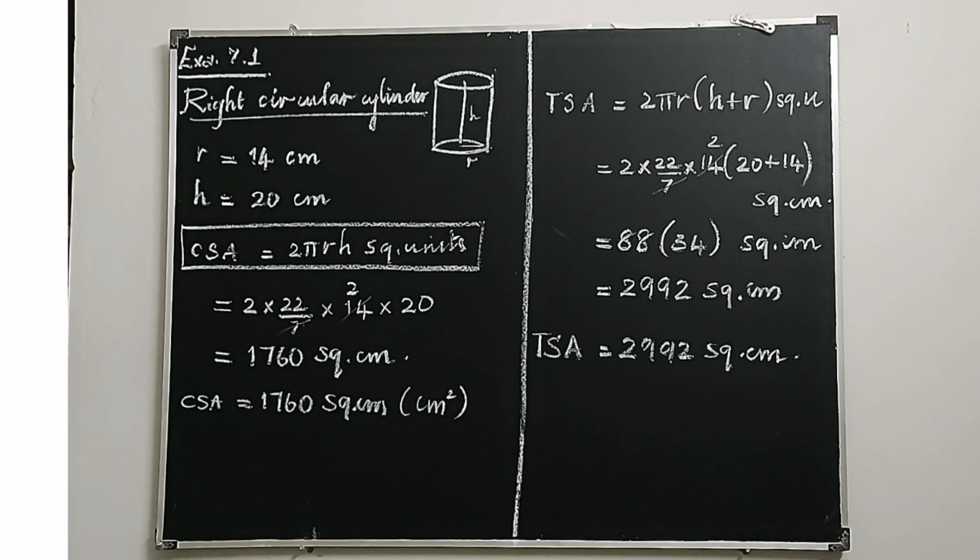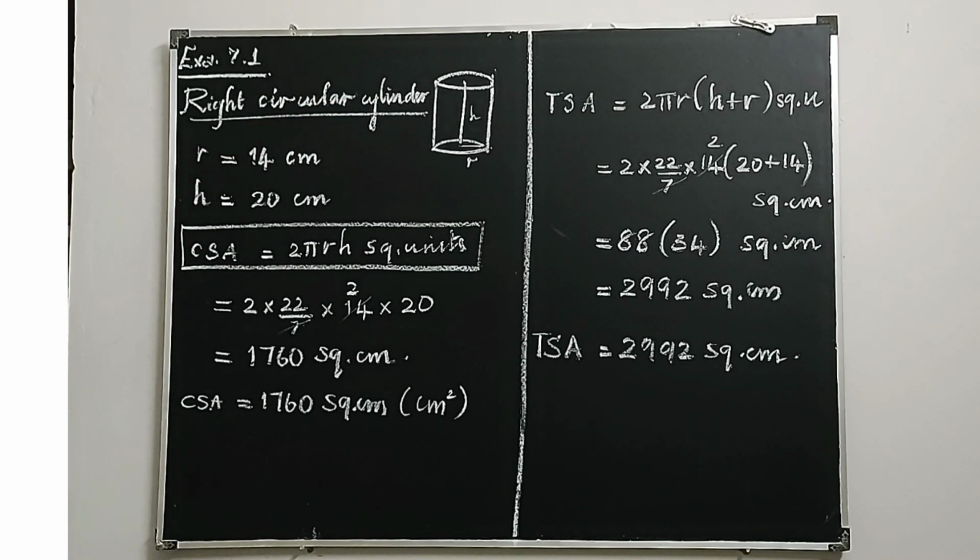Next, total surface area. The formula to calculate total surface area is 2 pi r into (h plus r) square units. If you are thorough in the formulas, you can do the sums very easily. So total surface area is 2 into 22 by 7 into (h plus r), substituting the values of r and h. 7 and 14 will be cancelled. Then 2 into 22 is 44, 44 into 2 is 88. 88 into (20 plus 14), which is 34. 88 into 34 is 2992 square centimeter. That is the total surface area of the given cylinder.